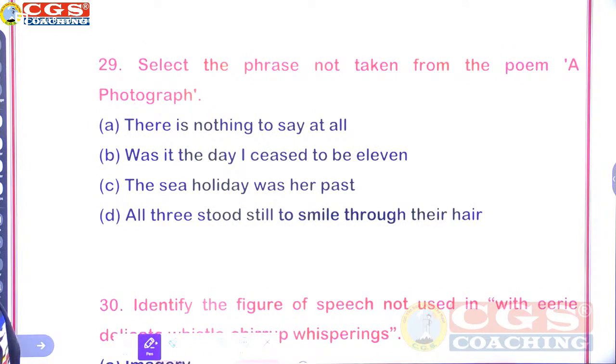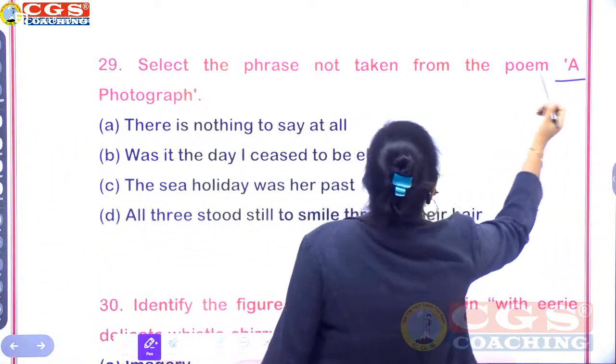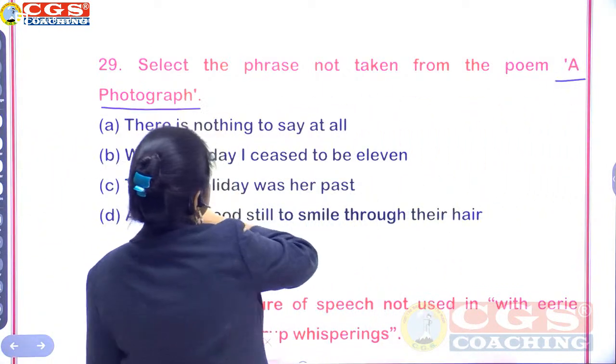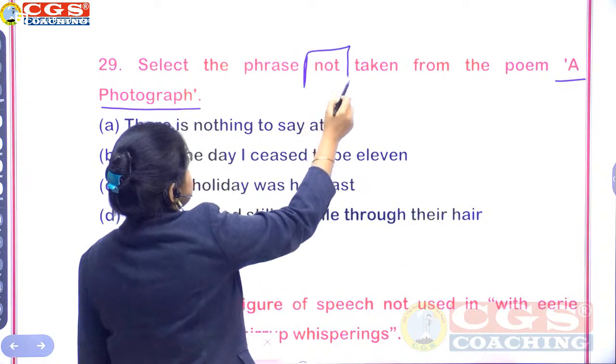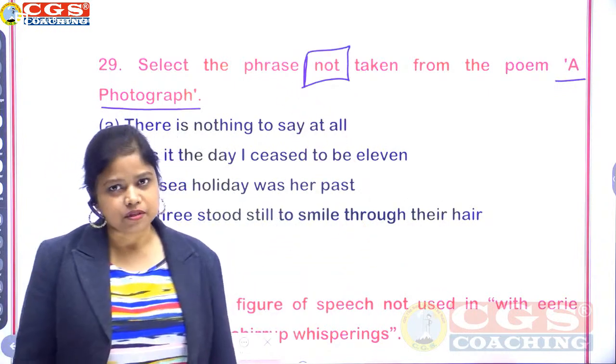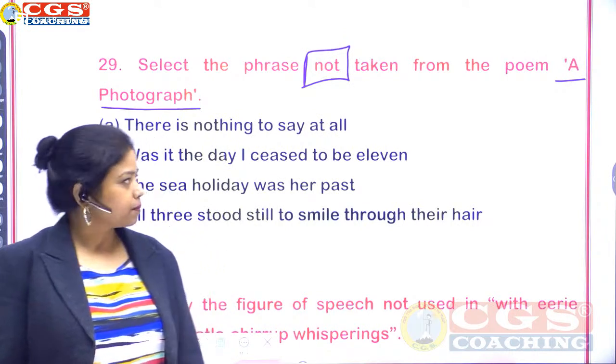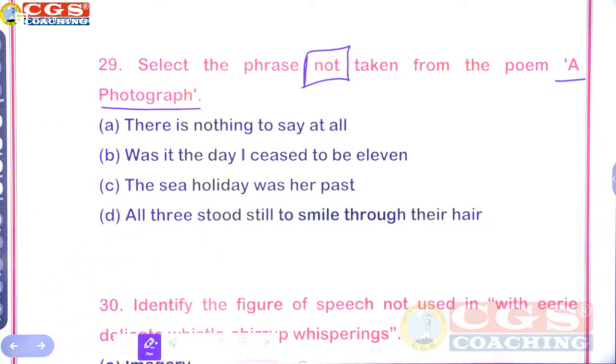29. Select the phrase not taken from the poem A Photograph. There is nothing to say at all. Was it the day I ceased to be 11? The sea holiday was her past. All three stood still to smile through their hair. So, poem A Photograph, and you have to select the line not taken from this poem. Question 29.